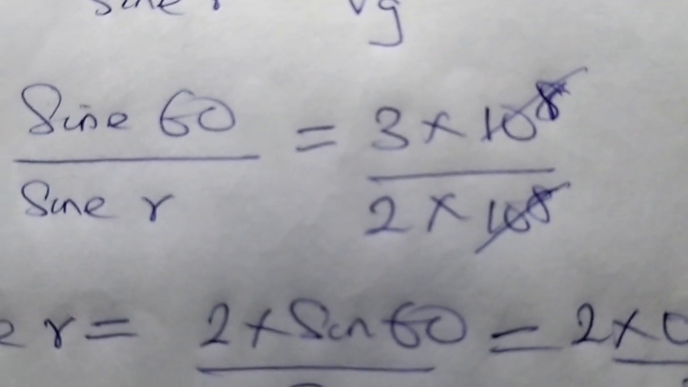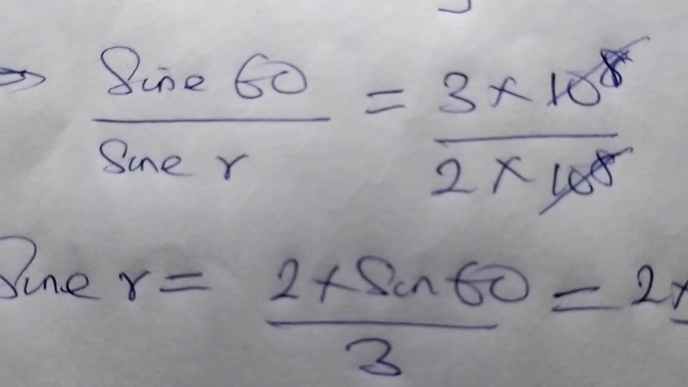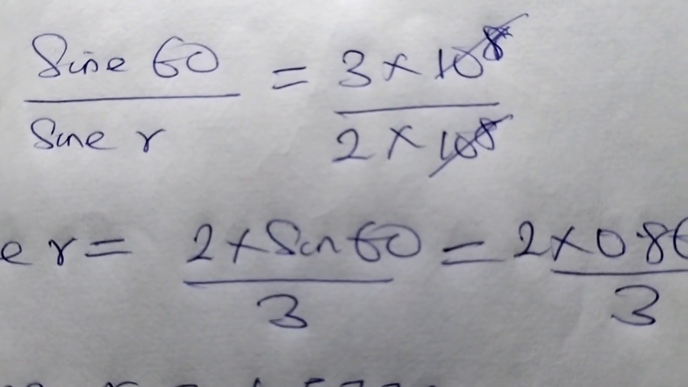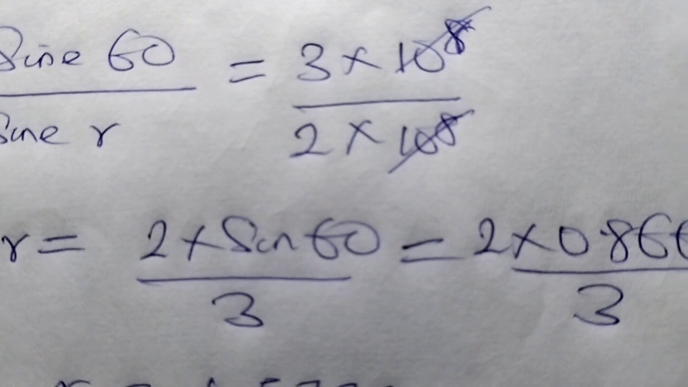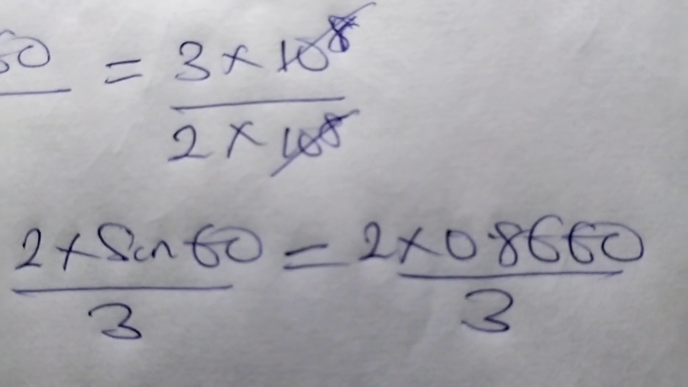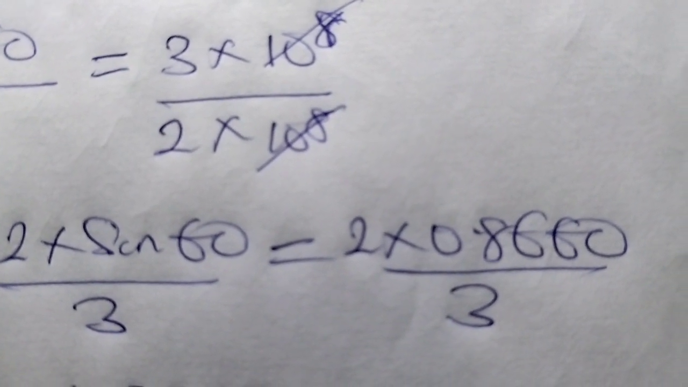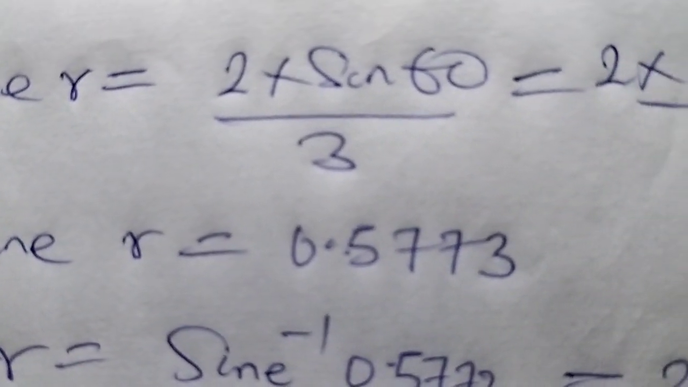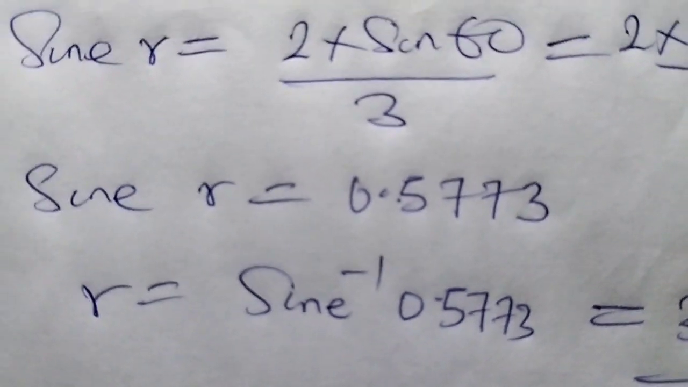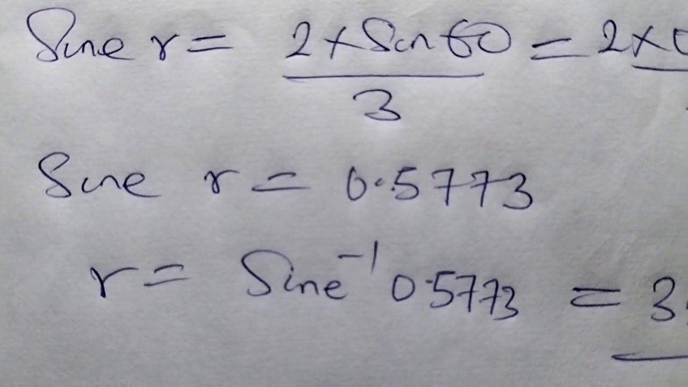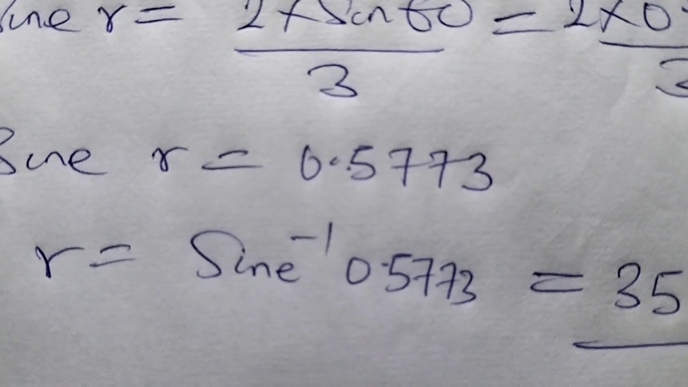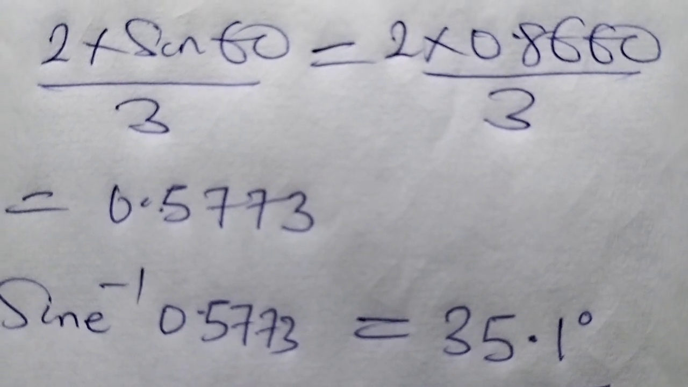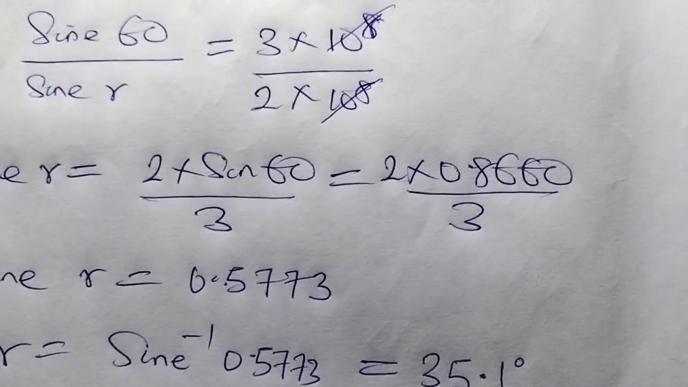Then 10 to the power 8 cancel each other, and they will cross multiply and make sine r the subject. Sine r now becomes 2 times sine 60 all over 3. And sine 60 is 0.8660. So that becomes 2 times 0.8660 all over 3. Solving out, sine r becomes 0.5773. Then how do we find r? r now becomes sine inverse of 0.5773. That will give us 35.1 degrees approximately. That's our answer.